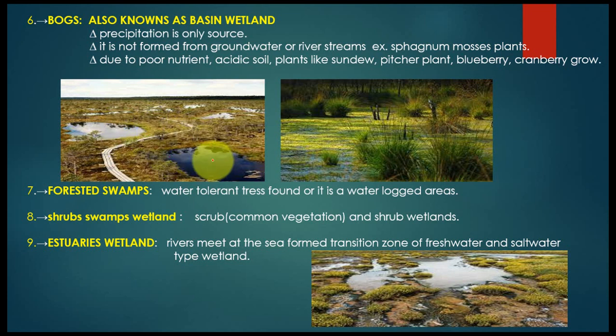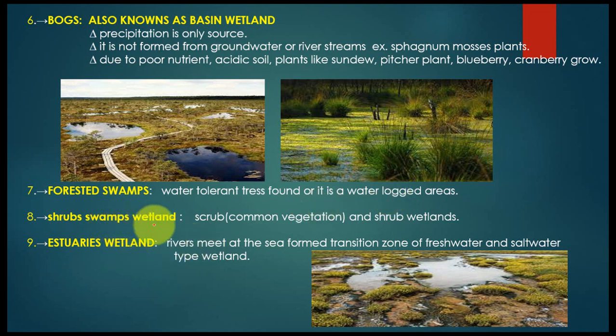You can see in this picture, these are the type of vegetation where a waterlogged area emerges. This is known as bog. And also look in this picture at what the bog type represents. Forested swamps: water tolerance is found, or it is a waterlogged area. Forested swamps are types of wetland found where water-tolerant trees, or water-loving trees, are formed, mostly where waterlogged areas have emerged.